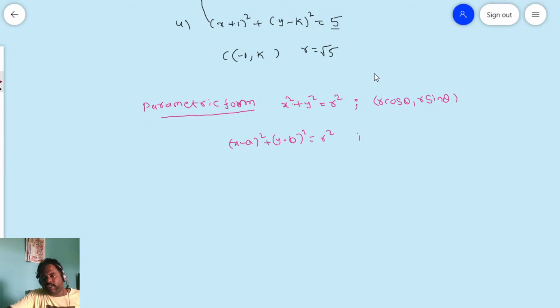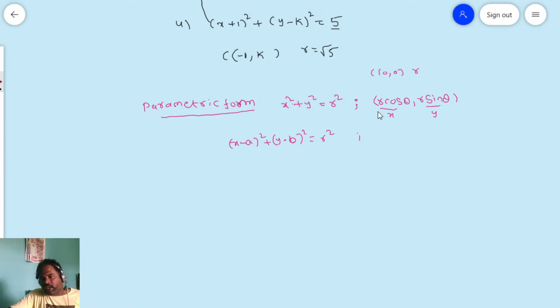In this case, what is the center? Center is (0, 0) and r is the radius. So this is the point (x, y). Okay, (x, y). Here, in place of this one we are writing x, in place of this one we are writing y.